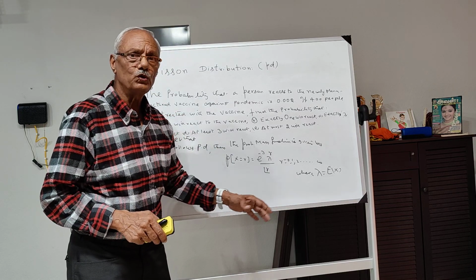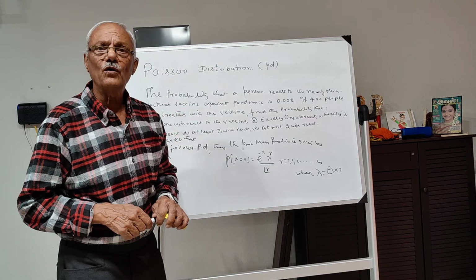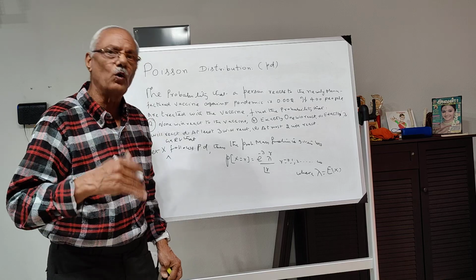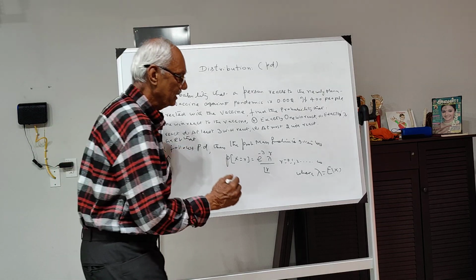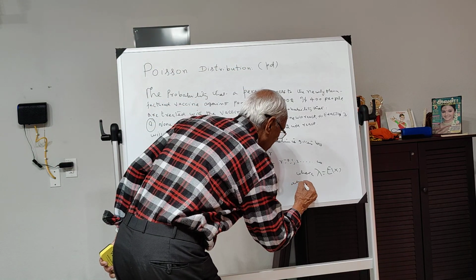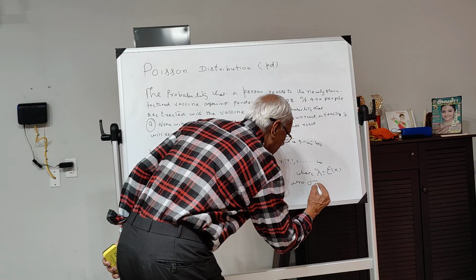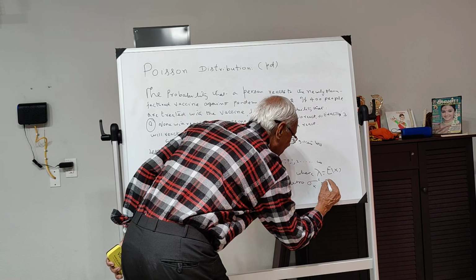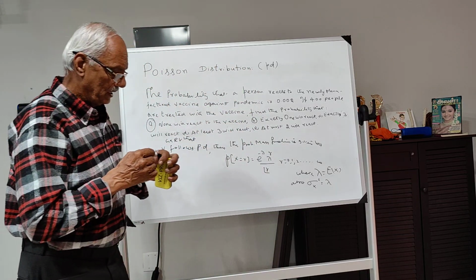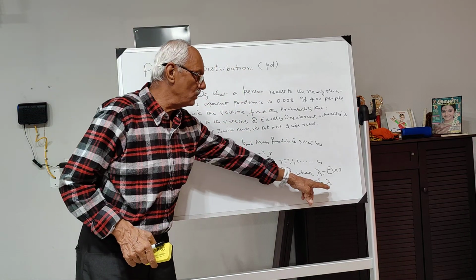And incidentally, note that the variance of the Poisson distribution is also lambda, that is, sigma x squared is equal to lambda.